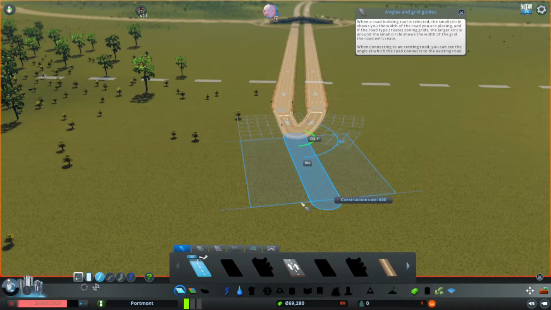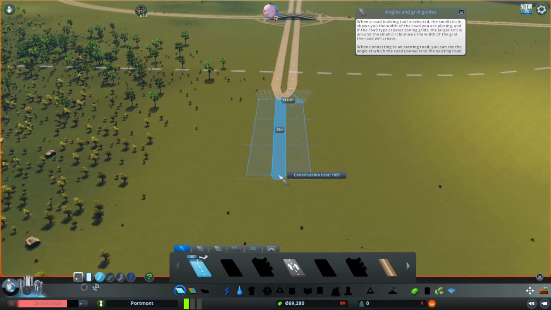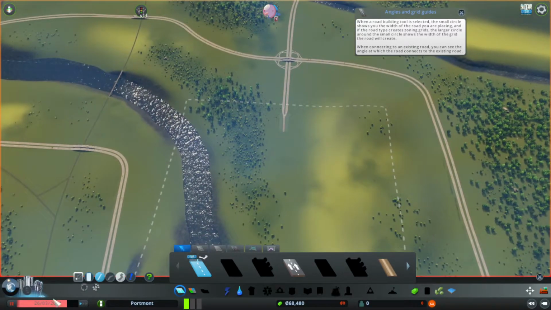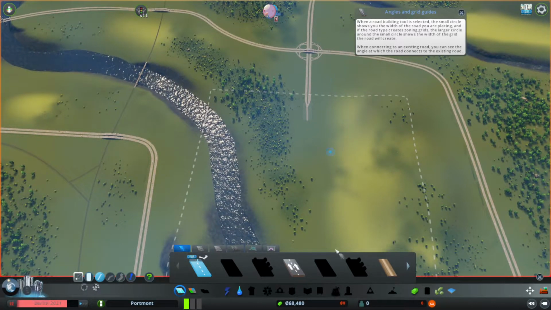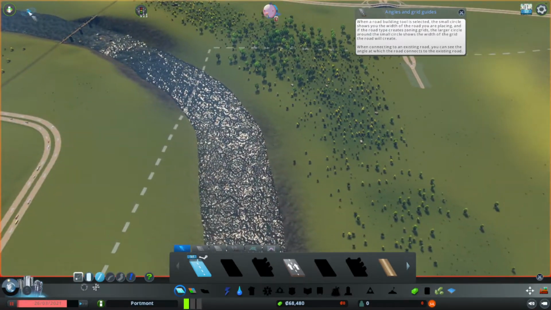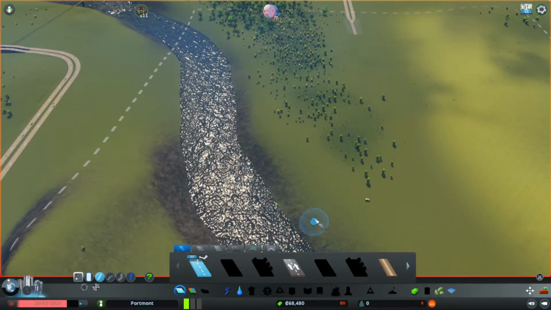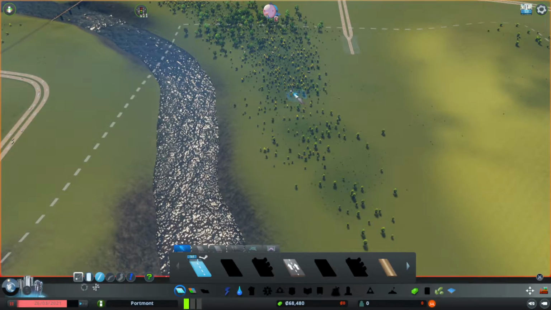Next thing I want to do is just draw a line. I'm going to go 3 blocks, 2 blocks out, and close to a 90-degree angle. As you can see, I've still got this pause at the moment. Now, what I want to do is have a look at the land. I know you can't see it in what we've got here, but the highest land values are going to be along the river, just like a lot of places around the world.